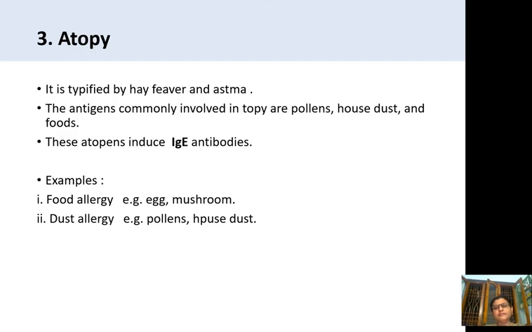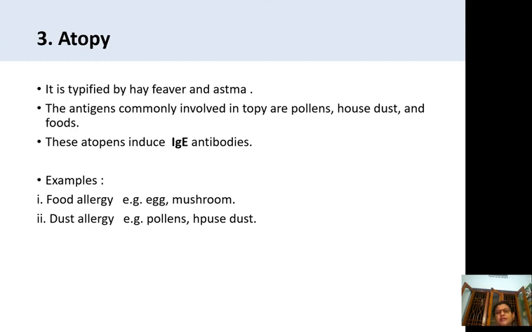And the third one in the anaphylaxis hypersensitivity is atopy. Atopy means out of place or strangeness, and it is typified by hay fever, and it causes hay fever and asthma. The antigens commonly involved in atopy are pollens, house dust, and foods. With this, the person will get the allergy. These atopens induce IgE antibodies.